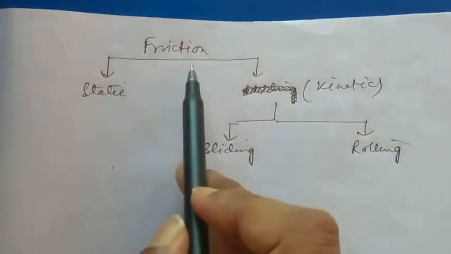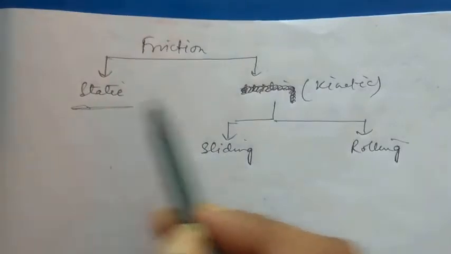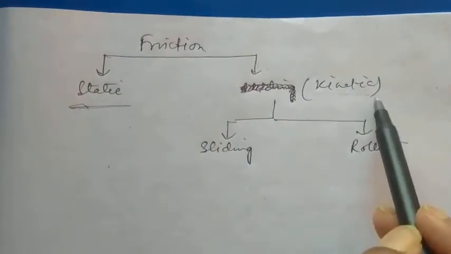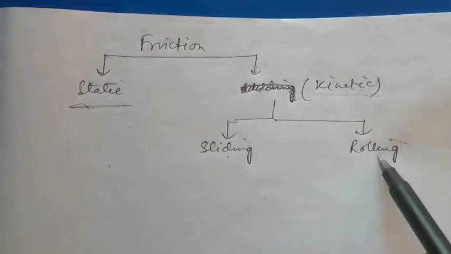So we can divide friction into two categories. One is called static friction, and the other is kinetic friction. Further, kinetic friction is divided into two parts: sliding friction and rolling friction.